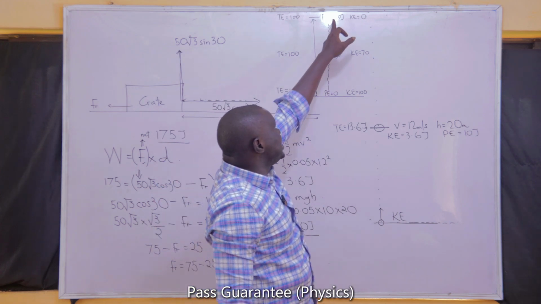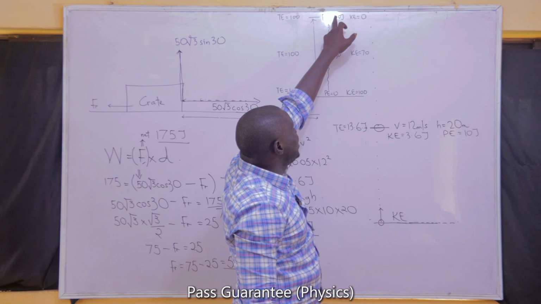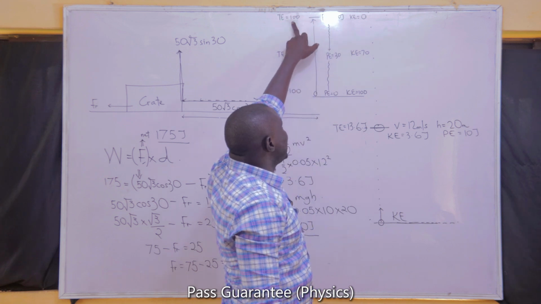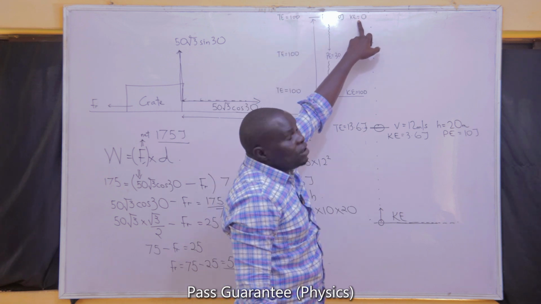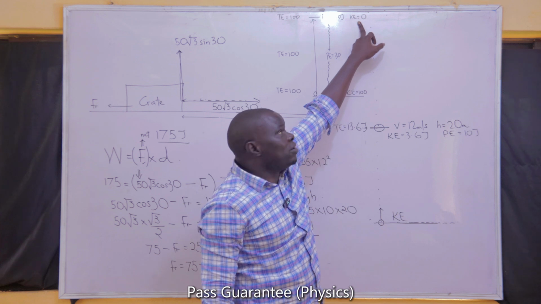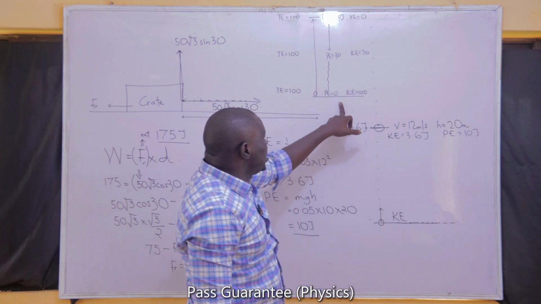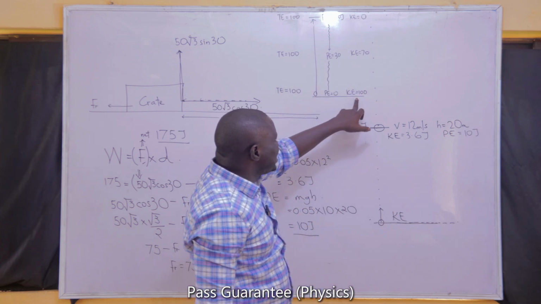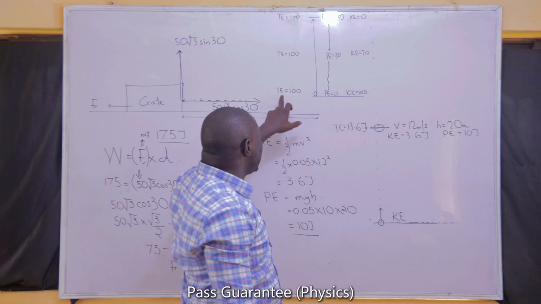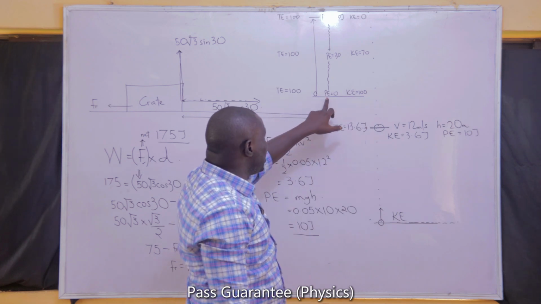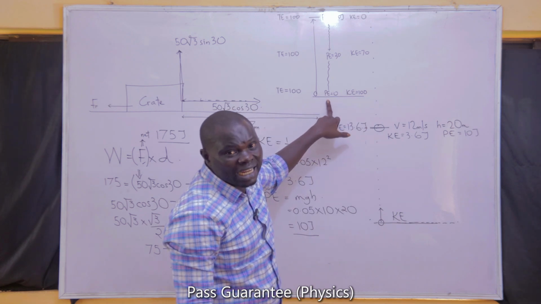The potential energy at the maximum height is equal to the total energy because the other form of energy at that point is 0. At the bottom too, the kinetic energy is equal to the total energy. Why? Because the other form of energy at that point, potential energy, is also 0.